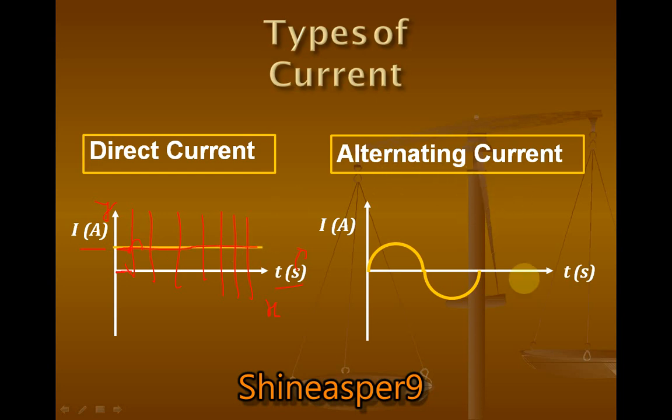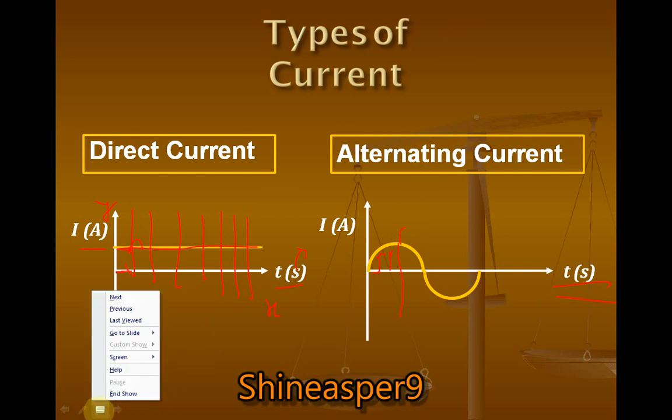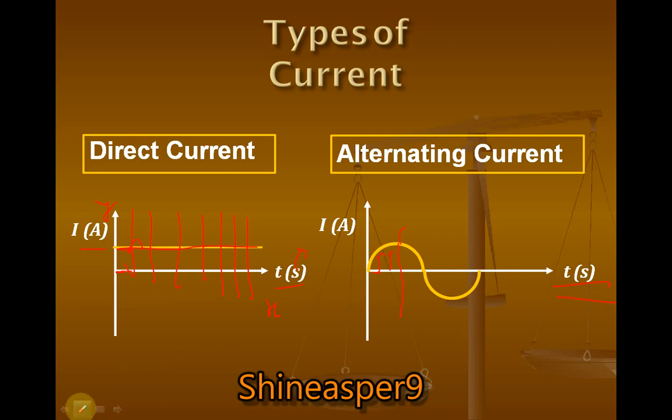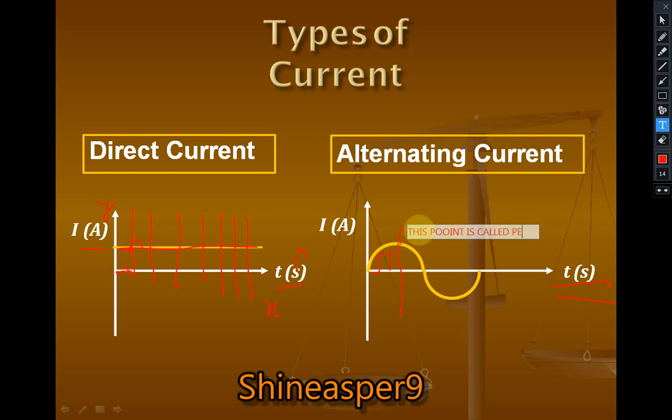Now for alternating current, as time in seconds increases, the current first increases to a point. You may be asked in your examination what this point is: this point is called the peak point.